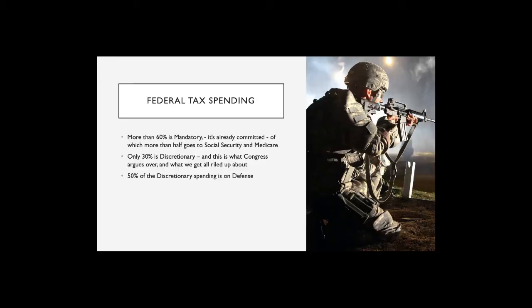So this slide just tries to underscore that, right? 60% of the budget is mandatory. It's already committed. It's not going to change. The 30% that's discretionary, well, that's what we all get riled up about when we say, hey, we've got to change how we're spending our tax dollars. It's less than a third of the federal budget that we really could theoretically change, right? And of that 30%, half of that's defense spending, all right? So that gives you an idea how actual federal tax dollars are spent, how they're already committed.